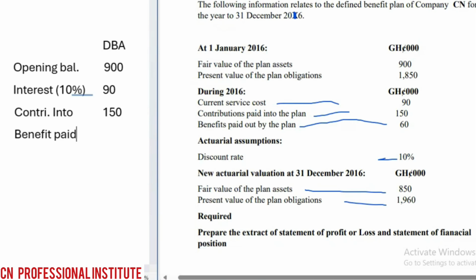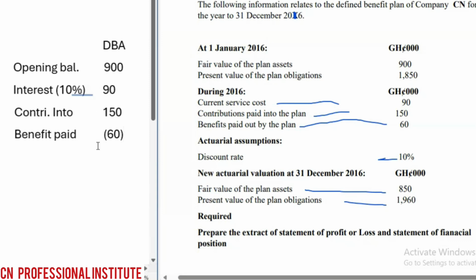How much is the benefit paid? It's here. Benefit paid out by the plan, 60. So we less the 60. Are you following? So that's it. Then we said when you get to this place, we brought the opening balance, we brought the interest income, which is 10% on the opening, contribution to the plan 150, and we've deducted benefit paid out.